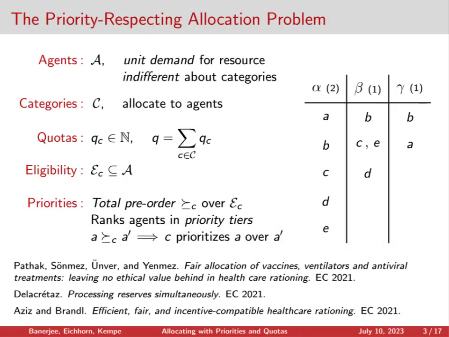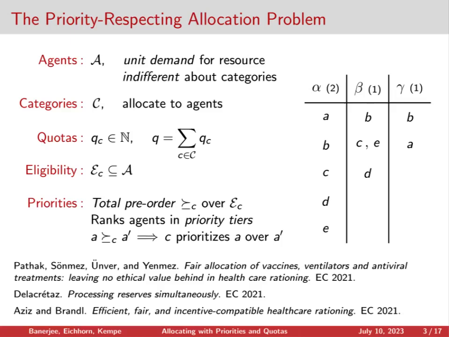Before I discuss our approach, I want to formalize the problem that we're looking at. In our problem, we have a set of agents A who each want to receive the unit. They have unit demand, and they're indifferent about how it is that they receive their allocation. And the way that we allocate is through categories. You can think about each category as representing one of these allocation ideals. So maybe the individuals with comorbidities would be prioritized in one category, whereas occupation would be the controlling factor in another category. And each category will have a quota, a number of units that it's allowed to pass out.